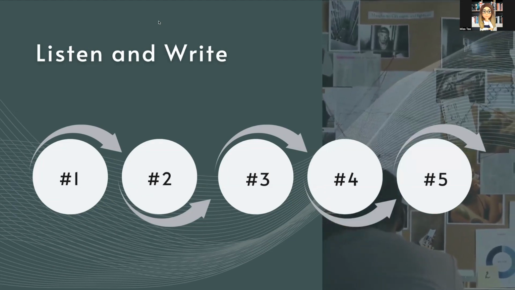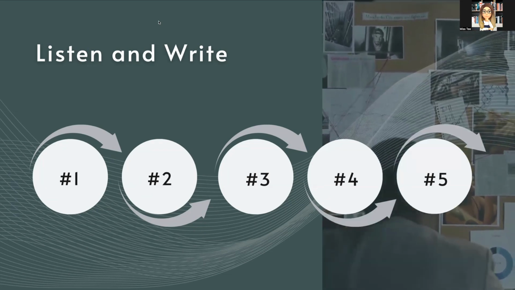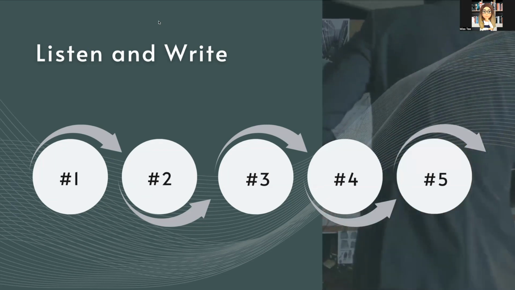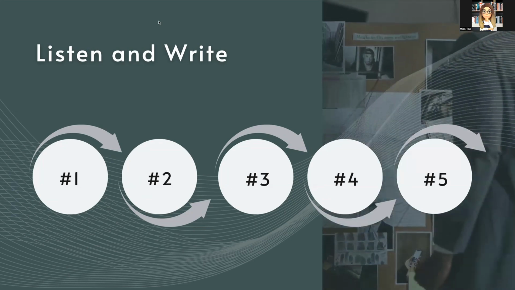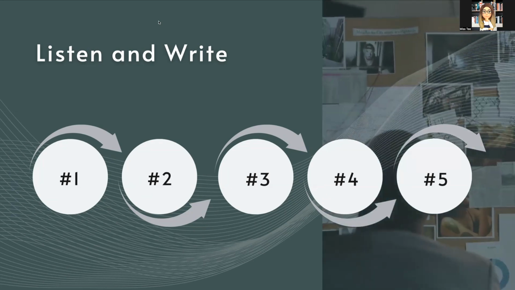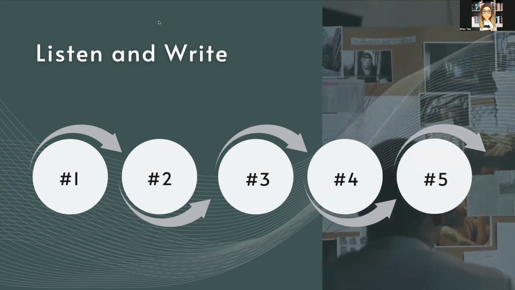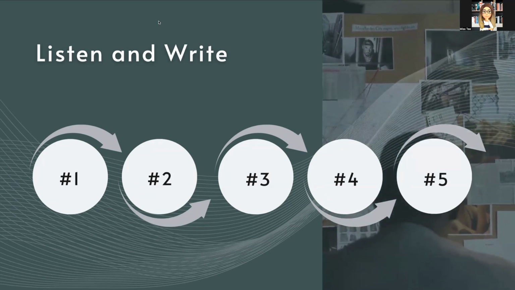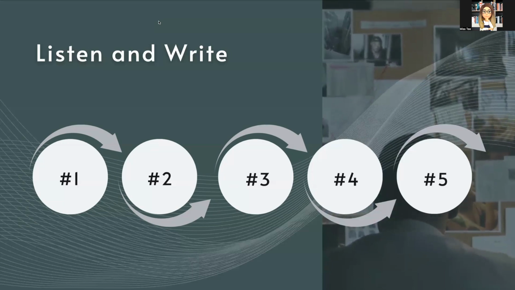Number 3. The judge decided the penalty for vandalism would include a fine.